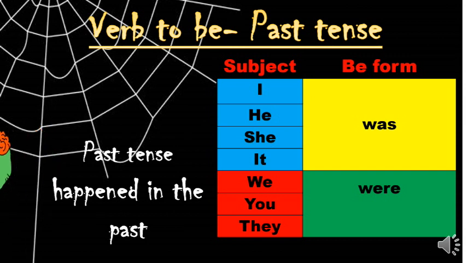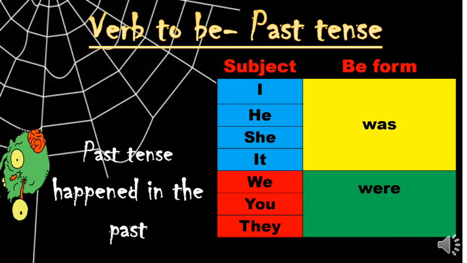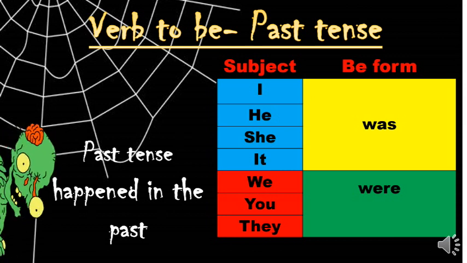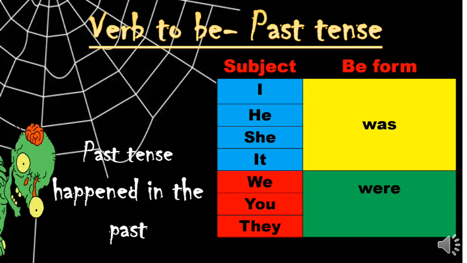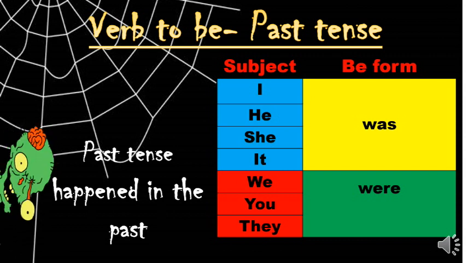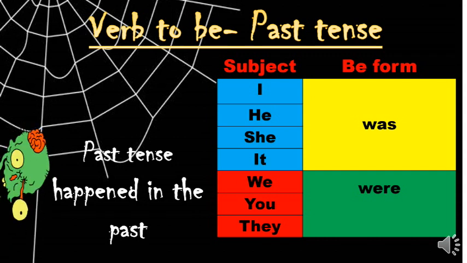For example, I was sick yesterday. He was playful yesterday. She was excited last Friday. Something like this. So already the action has happened. Did you see something appearing on the screen?